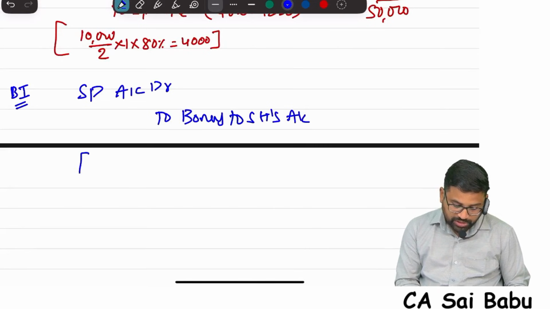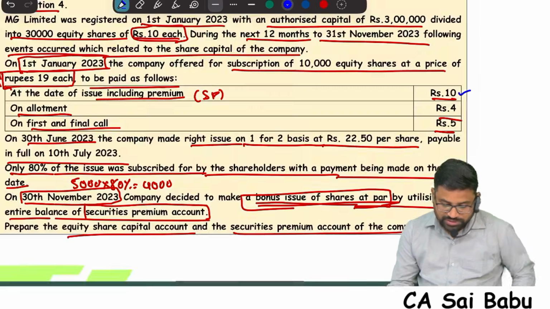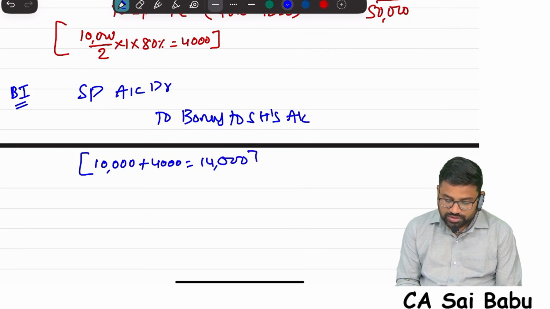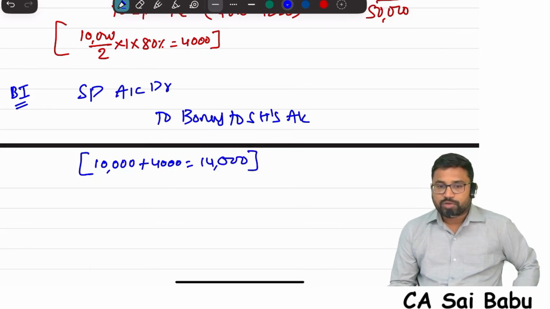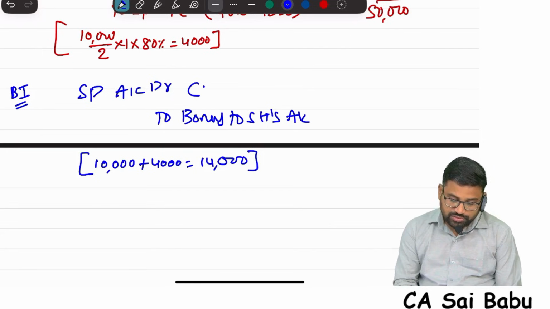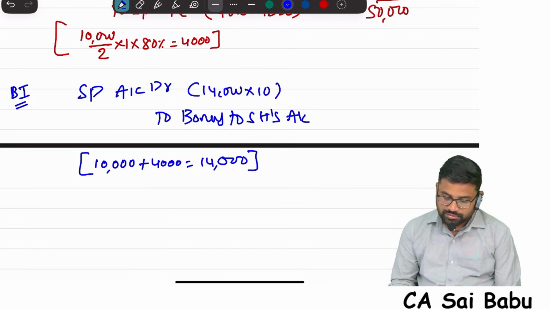So can you tell me how many bonus shares will be given, sir? Simple. Originally how many shares, sir? 10,000 plus rights shares 4,000, total 14,000. So 14,000 bonus shares will be given, because bonus shares are given at par. Existing shares 10,000 issued to public, 4,000 rights shares. So total 14,000 into 10 rupees. How much, sir?